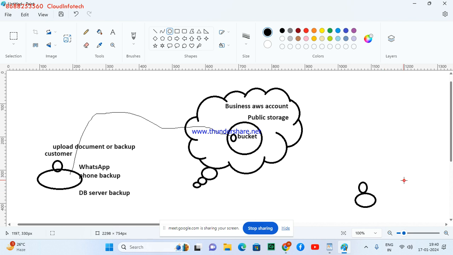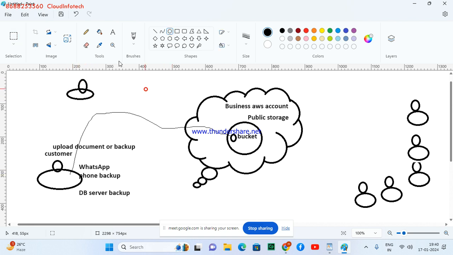One of our teams wants to access the data. For example, a developer wants to store code. I'm creating one more bucket for the developers.